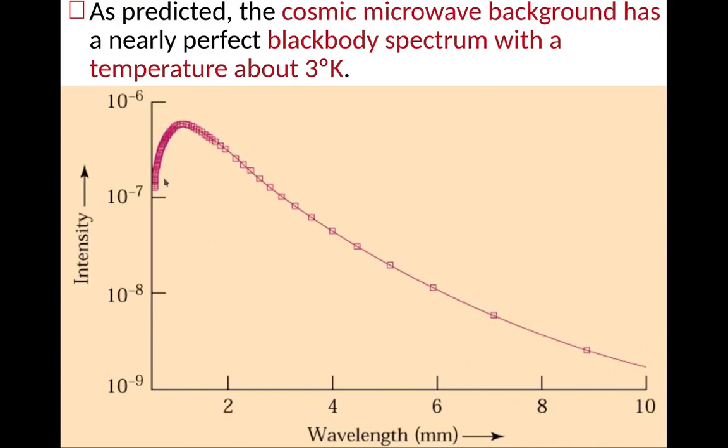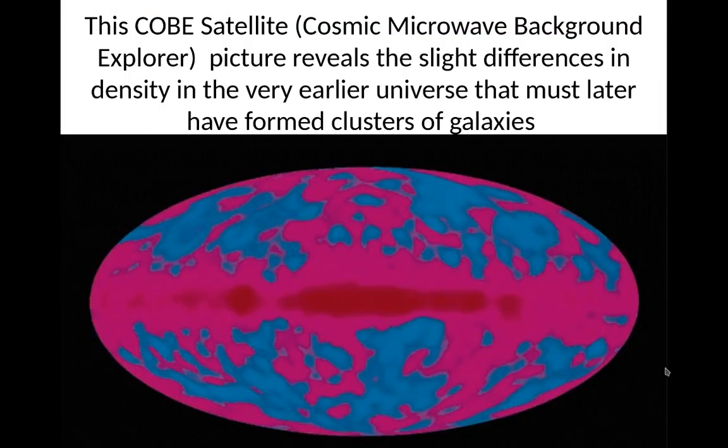And there it is, a beautiful picture. A nearly perfect fit. These are data points, and this is the theory. It goes right through all those data points. Very, very beautiful. This is COBE. Basically, what they found was imperfections in this at 1 part in 100,000. This was a huge discovery at the time it was made.